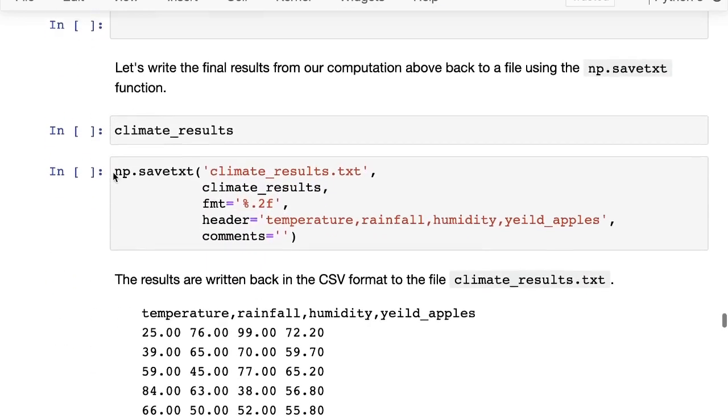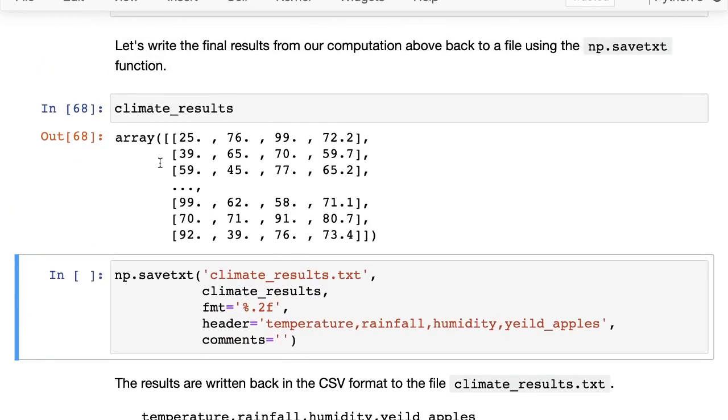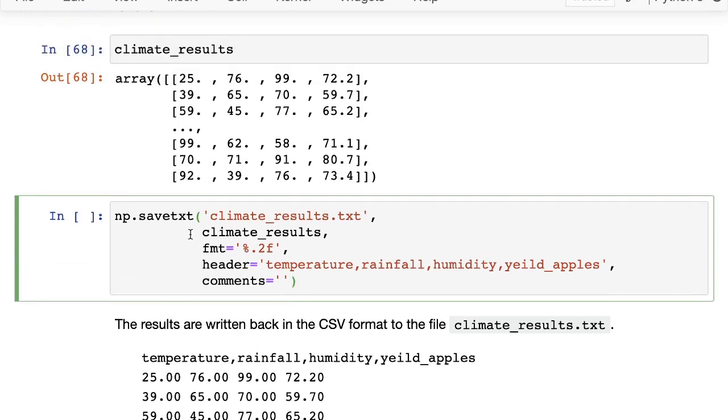All right, so now let us take the results that we have and write them back to a file using np.savetxt. I think you're getting the idea here that for pretty much everything that you want to do, there is a function in NumPy. And I'll tell you in some time how to find the right function. But here we are just going to take the savetxt function, give it the climate results, and say we want to write it to climate_results.txt. Just these two are enough.